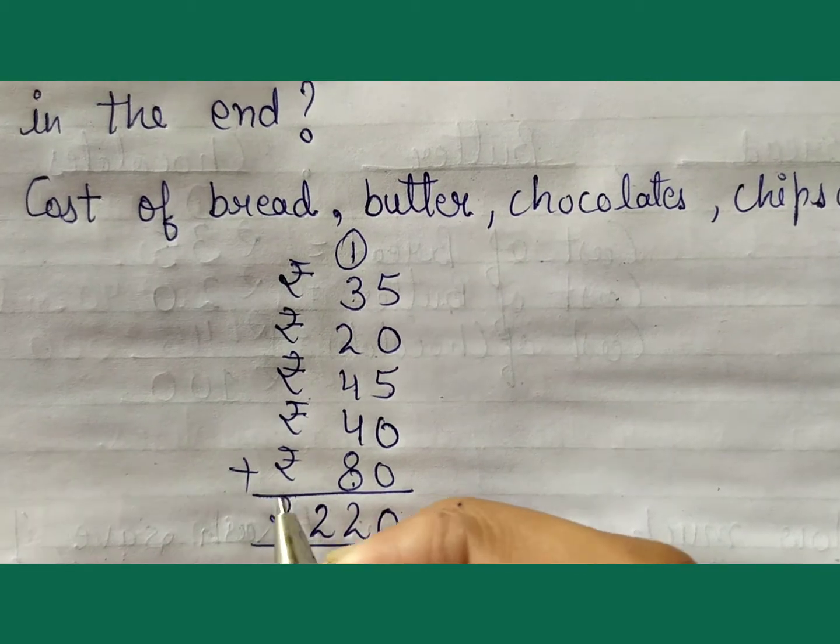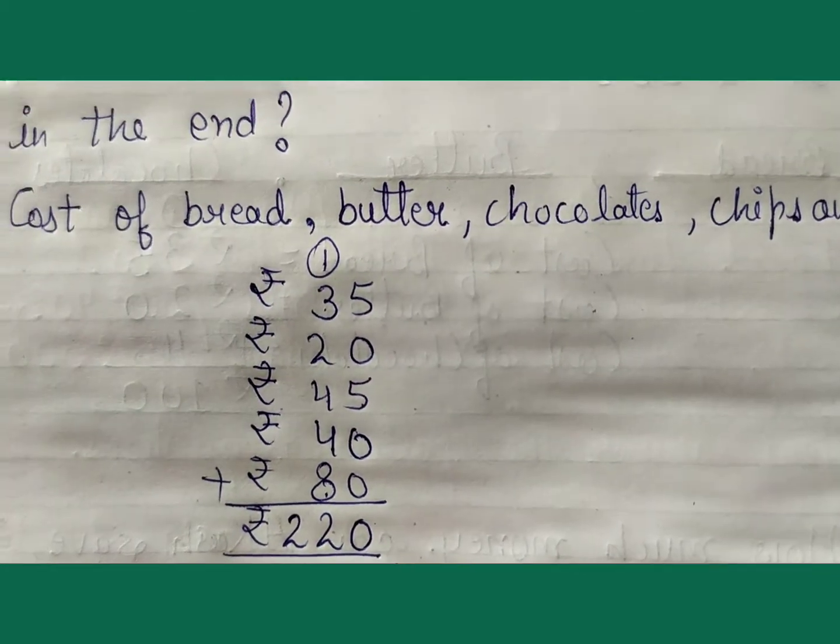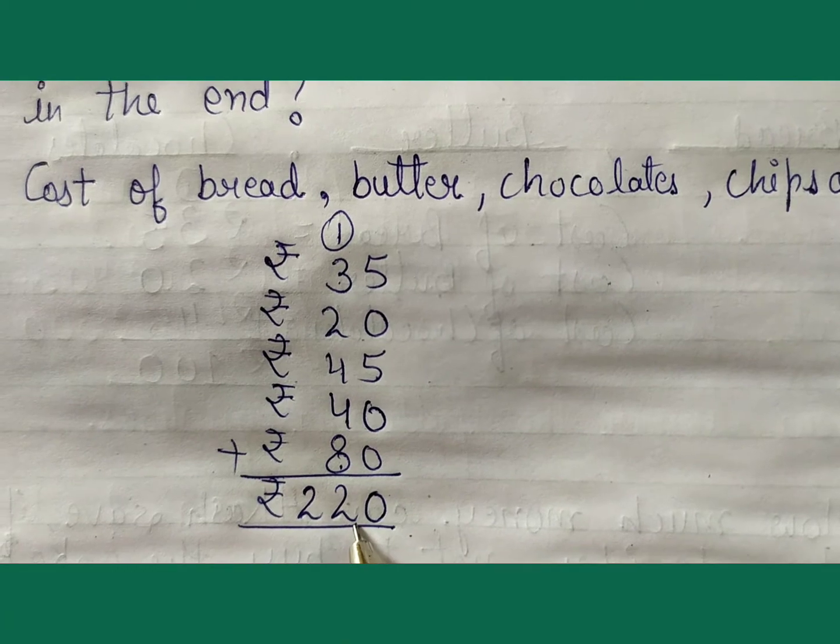Write 22. The cost of bread, butter, chocolate, chips and coke is rupees 220.